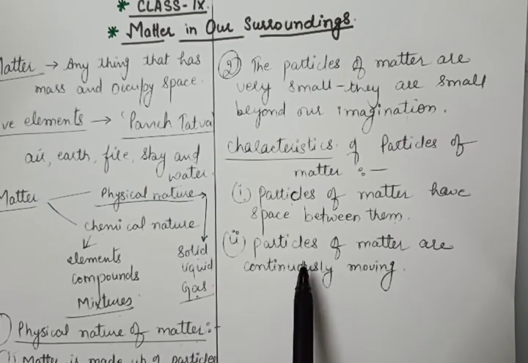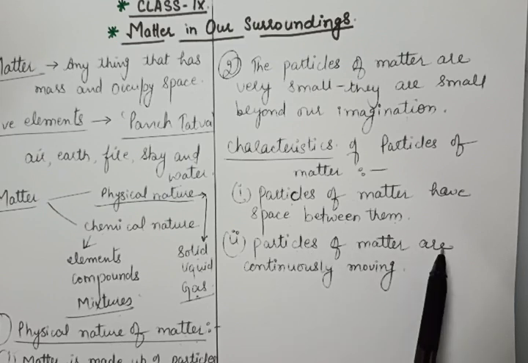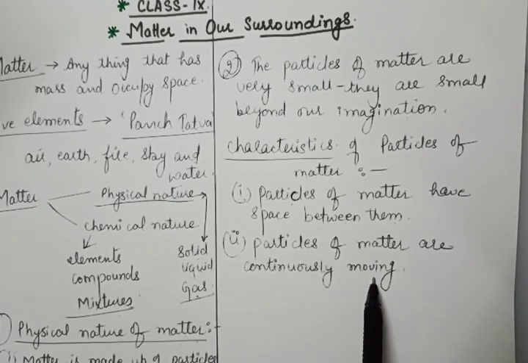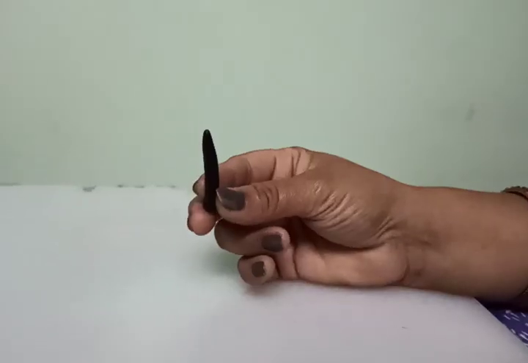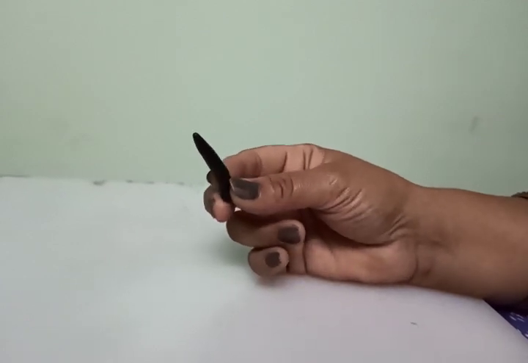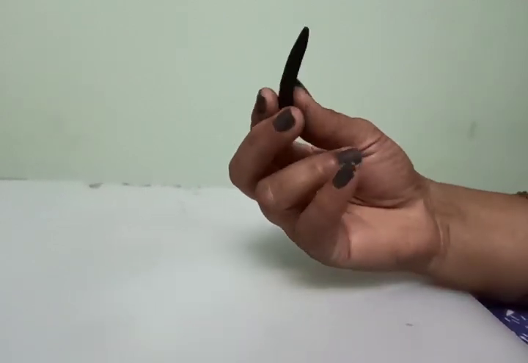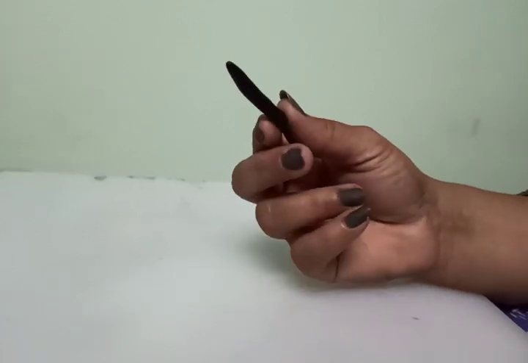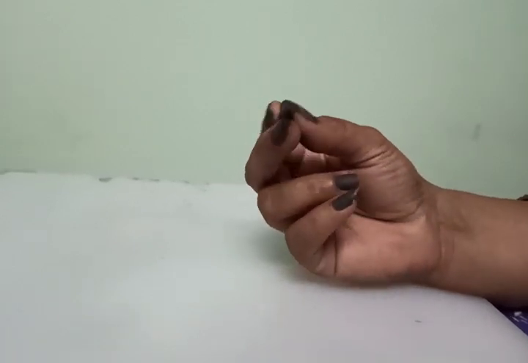The second characteristic of the particles of matter is that the particles of matter are continuously moving. For this, we can do some activities to show that the particles are continuously moving. I have taken this incense stick, commonly known as our dhoop, that we use to do puja.